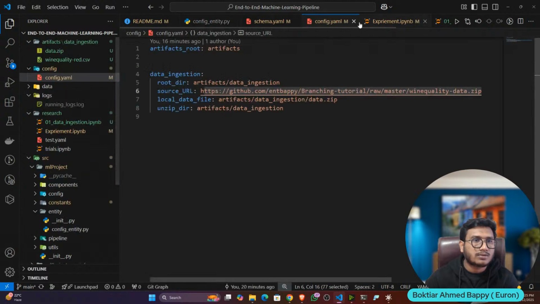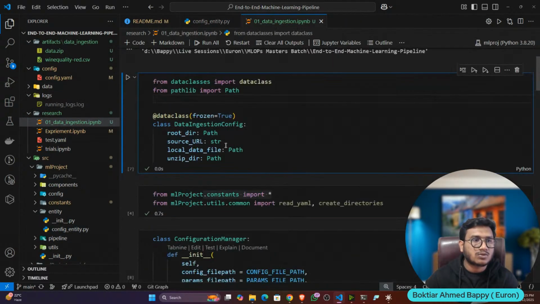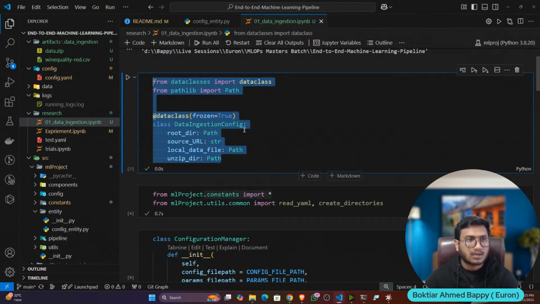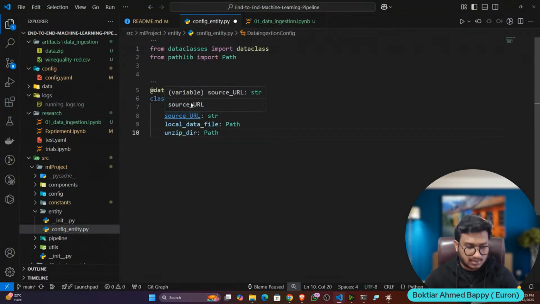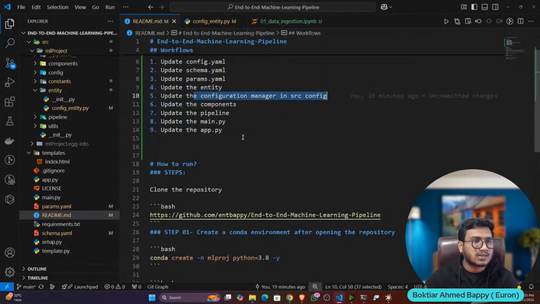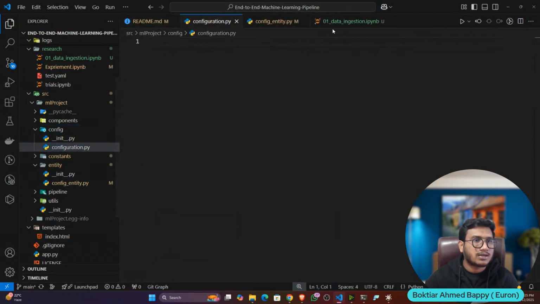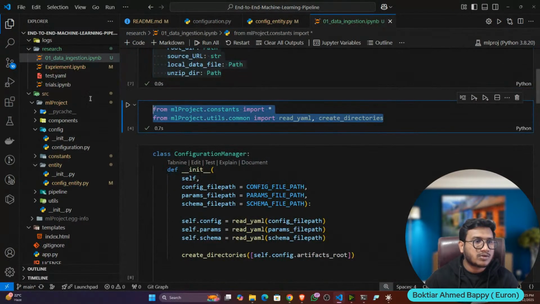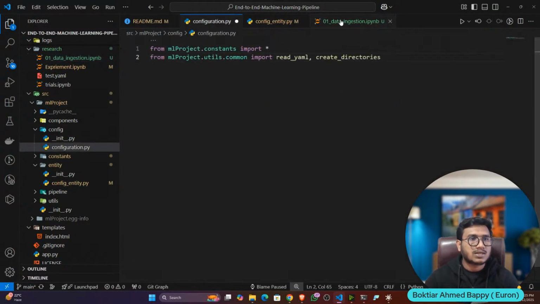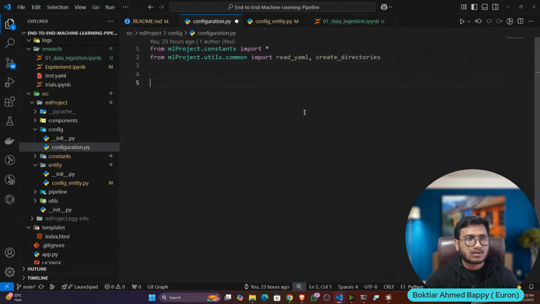Now here, what I will do, will open up my notebook, data ingestion notebook, and this is the entity. Let's copy, and inside that I'll paste as it is. That's it. Then next thing, I will update my configuration manager in src config. So let's open the config folder, configuration.py. So here I'll copy the same code. This is my configuration manager code. I'll paste it here, and this is the entire class.